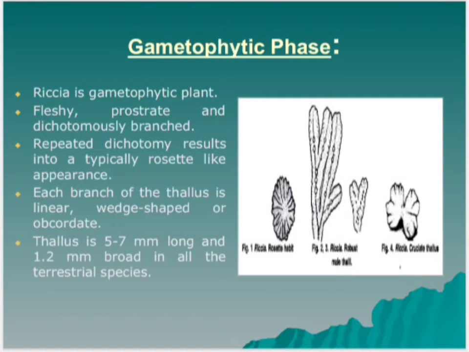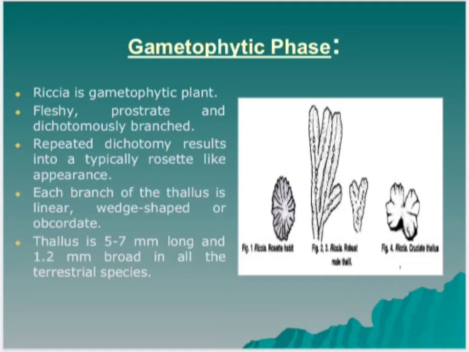Now gametophytic phase. The plant body of Riccia is gametophytic and gametophytes are fleshy, prostrate and dichotomously branched. Repeated dichotomy results in a typically rosette-like appearance. In Riccia cruciata, only two dichotomies result in a cruciate form.